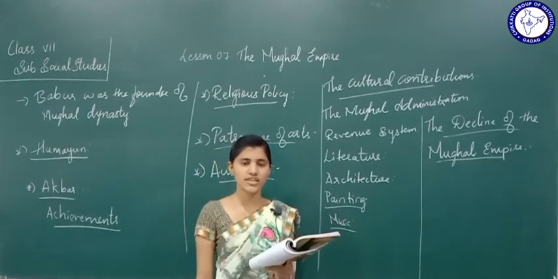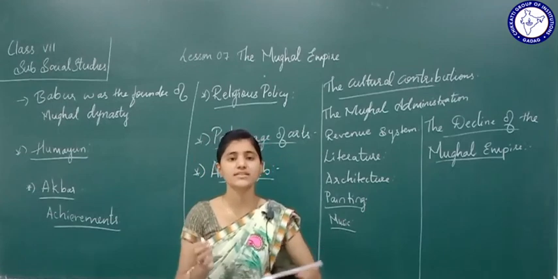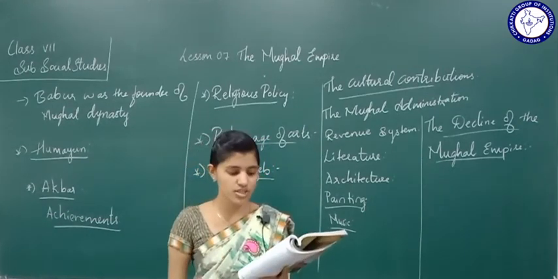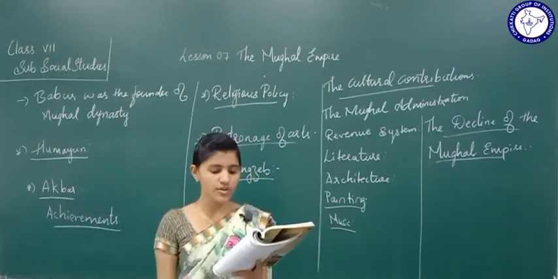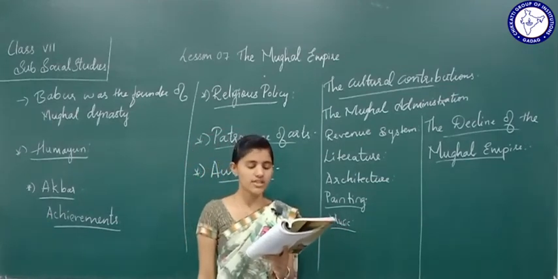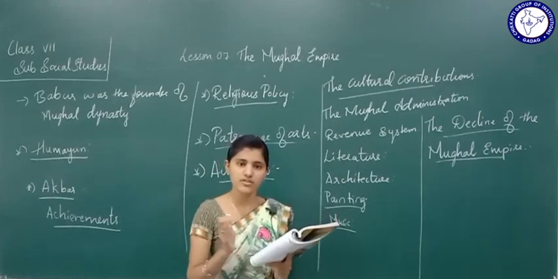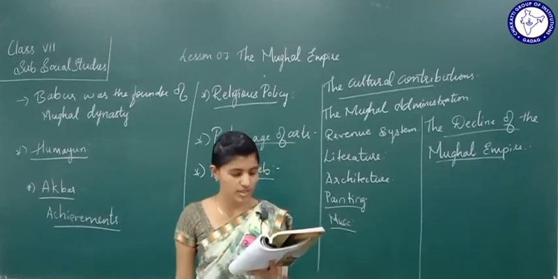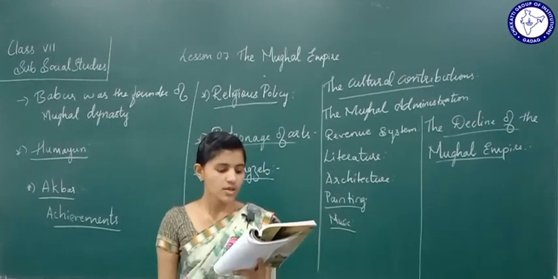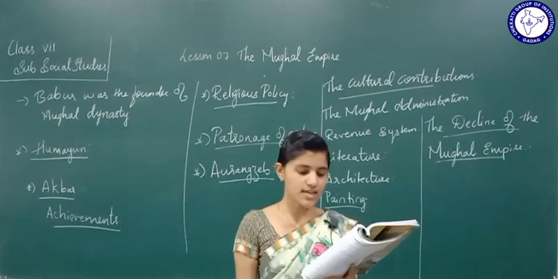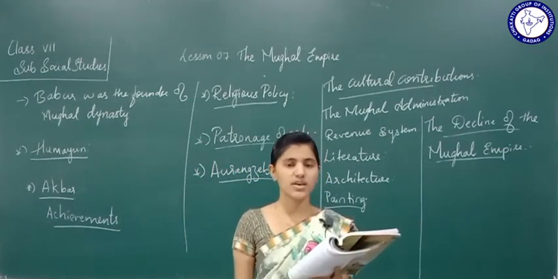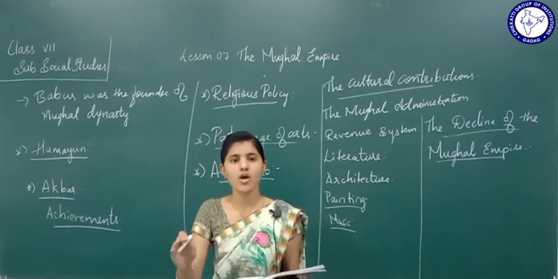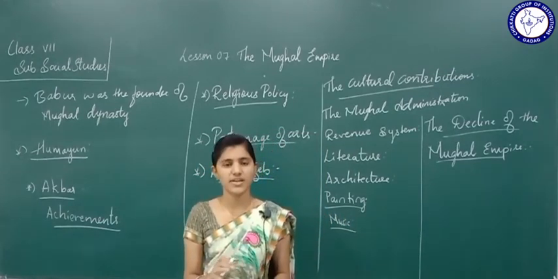He carried away the world famous Kohinoor diamond and also the peacock throne of Shah Jahan. The treasury of the Mughals became empty.